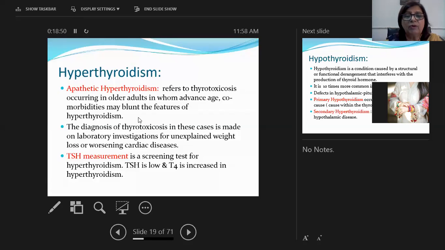Okay, so the patient presents with unexplained weight loss and worsening cardiac disease. Thyroid stimulating hormone measurement is the screening test for hyperthyroidism. TSH is low and T4 is increased in hyperthyroidism. I have said it many times that TSH is going to be low in hyperthyroidism and T4 is going to be increased in hyperthyroidism, and it's vice versa otherwise.